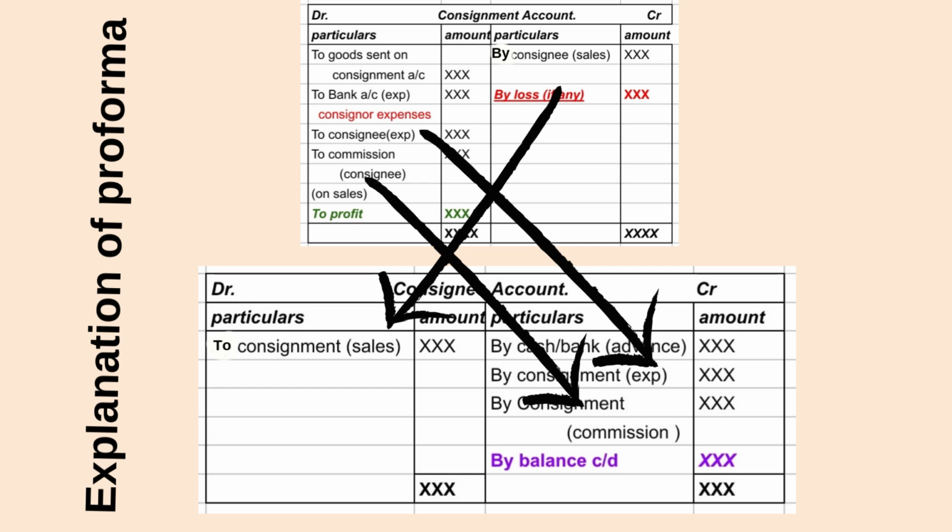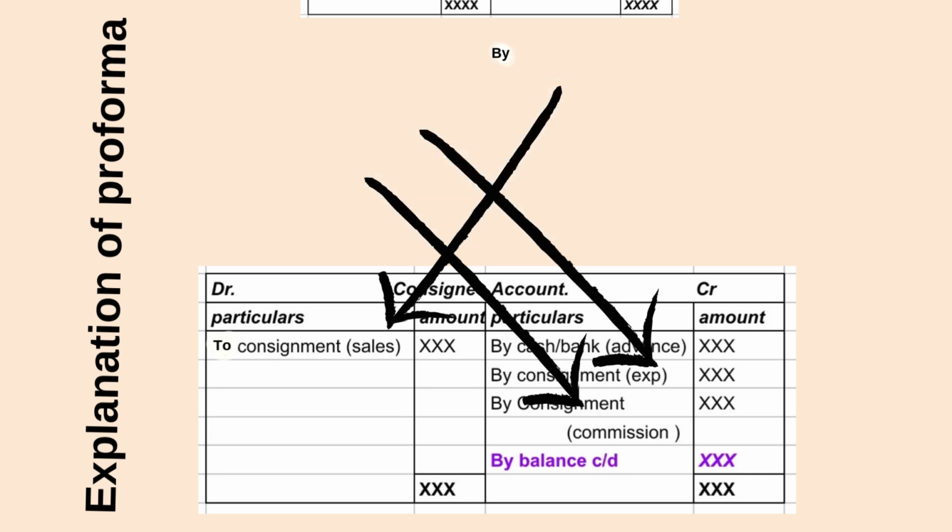Therefore, we are writing in the consignee's account by consignment expenses. Next we have to commission, so we write here by consignment commission. Next we have on the credit side by consignee sales. Therefore, we write in the consignee's account to consignment sales. Please remember it. It is very simple, very easy, just swap it.